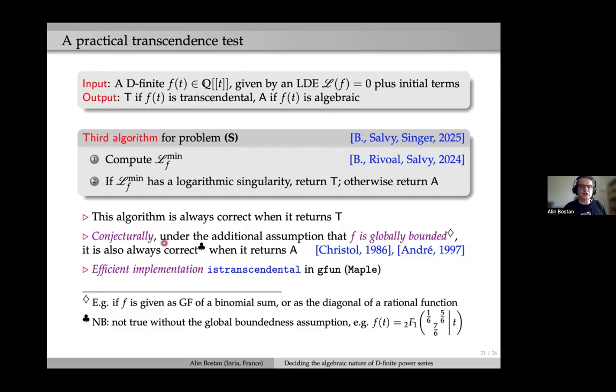Now, conjecturally, there is a conjecture, as I said at the beginning, due to Christol and André, saying that under the additional assumption that F is globally bounded, this algorithm is also correct when it returns A. So for instance, when F is the diagonal of a rational function, as in some of my examples, this algorithm should also be correct once this conjecture is proved. And if it's disproved one day, then it will be incomplete. It will only be correct when it returns T.